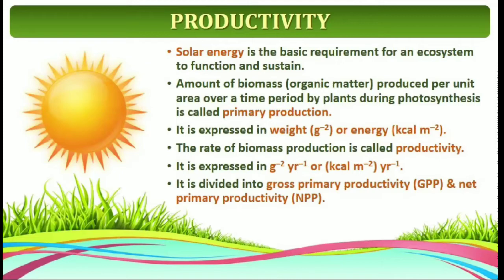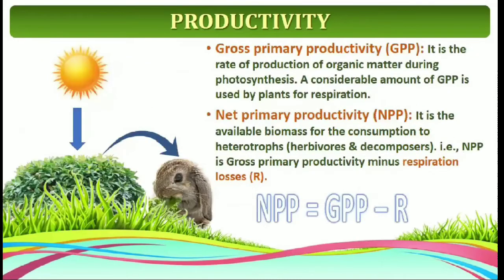It is expressed either in grams per year or kilocalories per year. It is divided into gross primary productivity and net primary productivity, GPP and NPP. What is gross primary productivity? It is the rate of production of organic matter during photosynthesis. A considerable amount of gross primary productivity is used by plants for respiration. Gross primary productivity is the total production, the total productivity by plants.